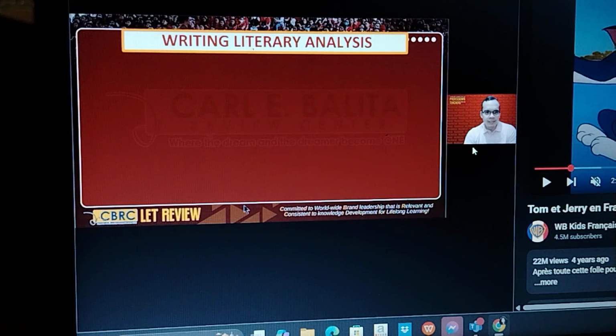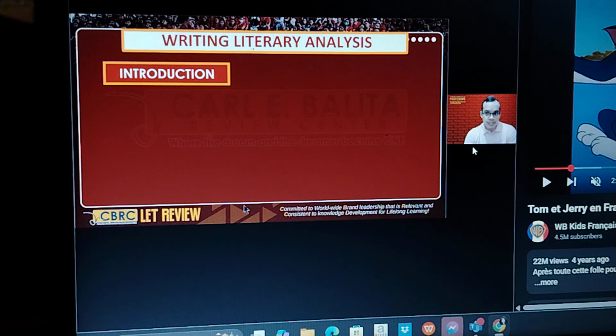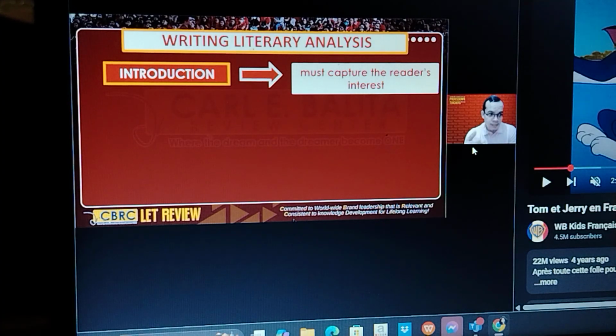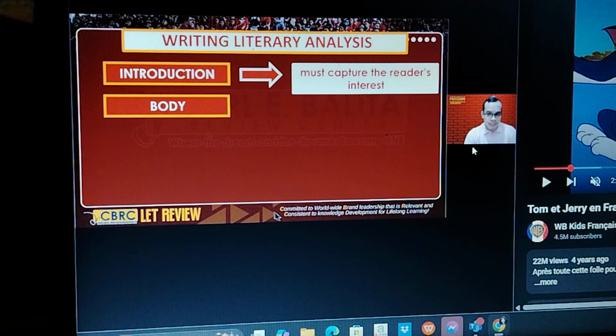All right, moving on. So how are we going to write the literary analysis? Here are the steps. Obviously, you have to write the introduction first. In your introduction, you must capture the reader's interest. Now, how do we capture the interest of our readers? The techniques that we use in writing a blog, right? For example, using a quote, using a story, using an interesting fact can also be used to capture the attention in a literary analysis paper.